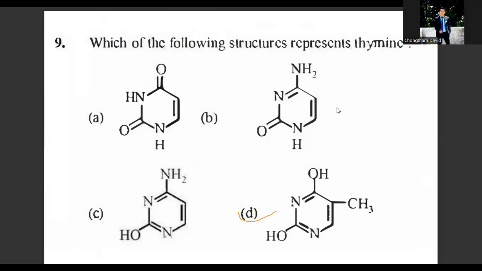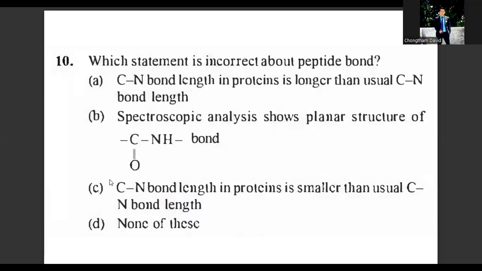Which statement is incorrect about the peptide bond? Due to resonance, the amide linkage will show resonance like this. Carbon double bond oxygen, nitrogen. There's a lone pair of electrons on the nitrogen atom. It comes here. Oxygen, since it is electronegative, takes it, and after drawing the resonating structure, oxygen has a negative charge. The double bond is given here. Nitrogen now carries a positive charge.